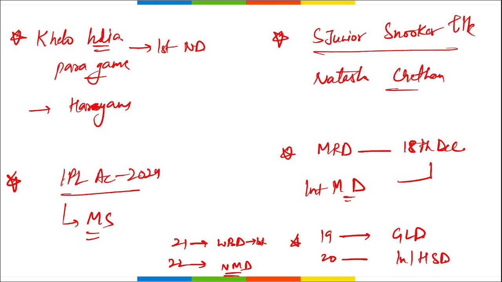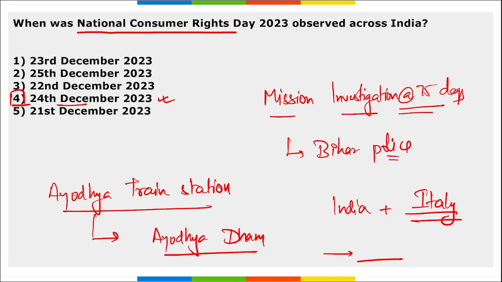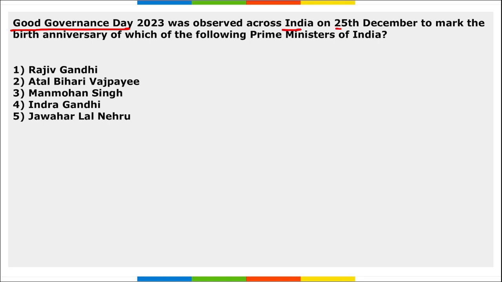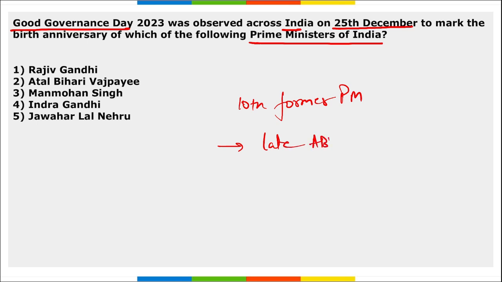Good Governance Day was observed across India on 25th of December to mark the birth anniversary of which of the following Prime Ministers of India? So he was the 10th former Prime Minister of India. What is the name? Late Atal Bihari Vajpayee ji. Right option becomes option 2.